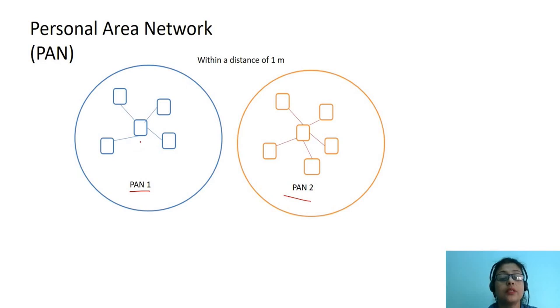In PAN 1, we can see there are various network devices, let's say N1, N2, N3, N4, and N5. These are connected to each other. Of course, in this picture, it is shown connected in the form of a star connection, and all these nodes are connected to each other within a distance of 1 meter. Similarly, we can have another PAN 2 here. So these two are different PANs.